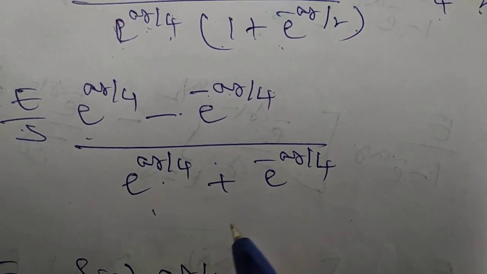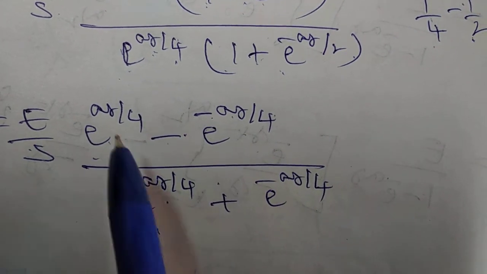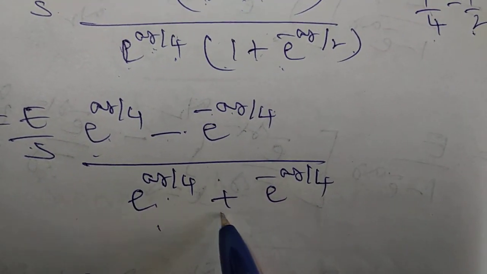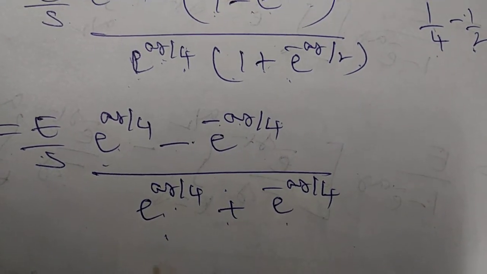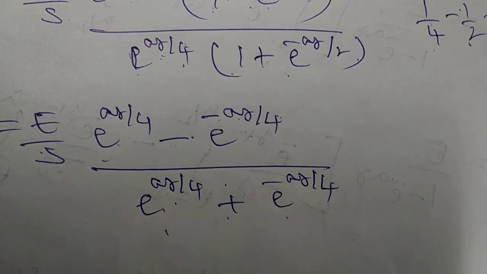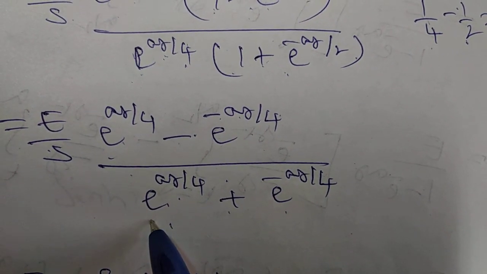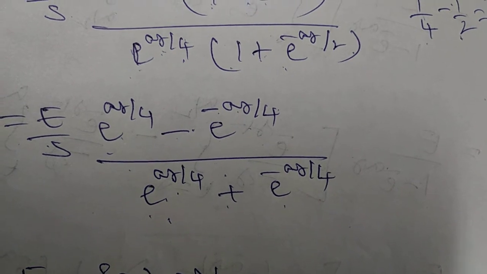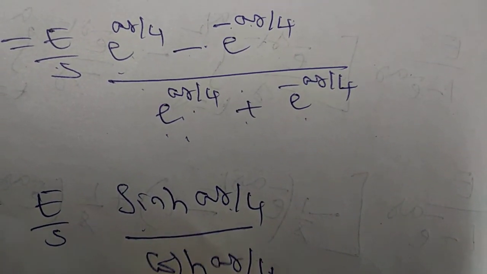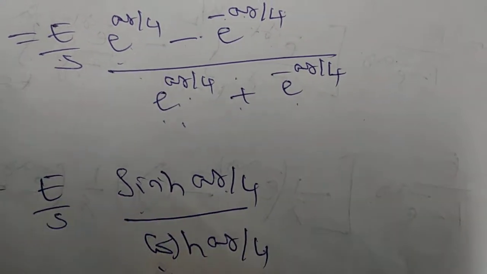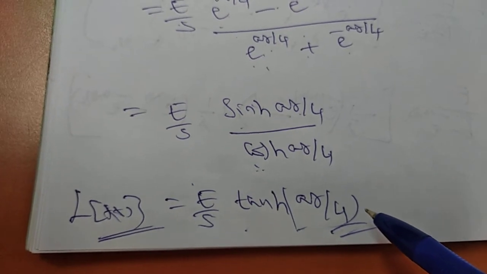So same thing as for the previous problem. e power of x minus e power of minus x by 2 is sin hyperbolic x, and e power of x plus e power of minus x by 2 is cos hyperbolic x. By using that, the 2 cancels, sin hyperbolic s by 4 over cos hyperbolic s by 4. So sin by cos, tan hyperbolic s by 4 is the answer.